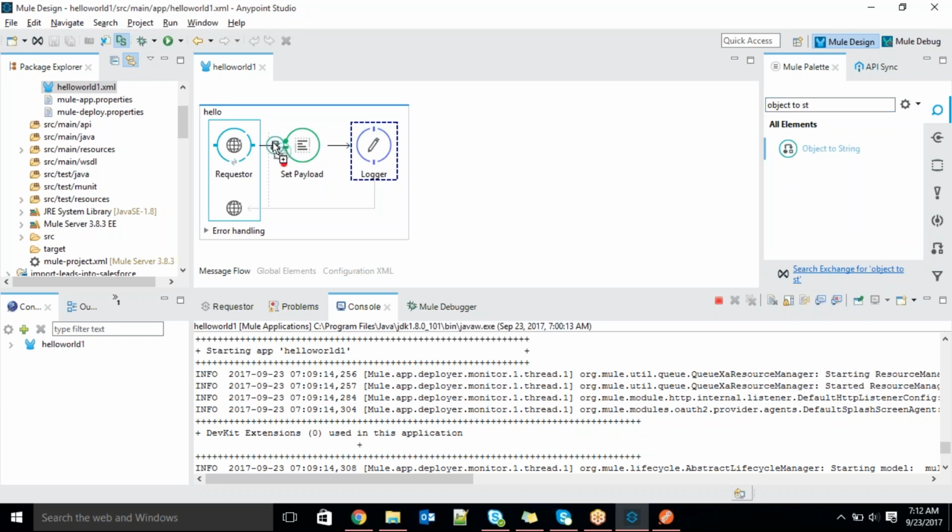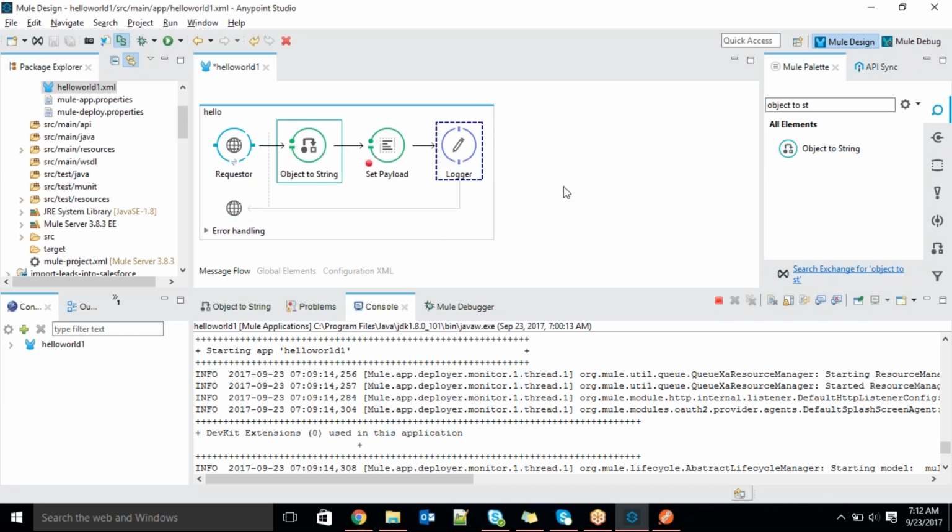Because here the listener receives the request, whatever I'm passing, it will convert into the buffer input stream. So in the next level, it was given as a buffer input stream object. The data is there, but it is available in the form of an object. So that's why I will convert from object to string. I want to see the original string that I'm passing. JSON is nothing but a string only, right? I want to see that. So for that, there is a built-in component, guys.